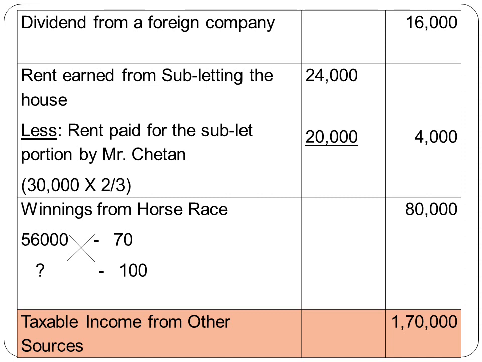So the taxable income from other sources is 1,70,000. All the deductions or other calculations will be done in this inner column. In the outer column, we will be taking the final amount which is taxable. By adding all the amounts in the last column, we get 1,70,000, which is his taxable income under the head income from other sources.